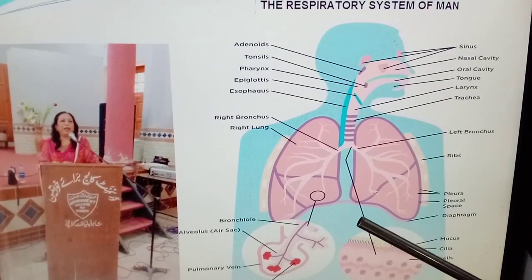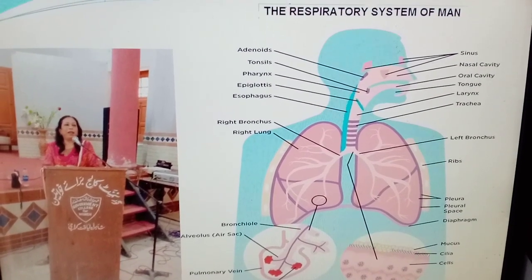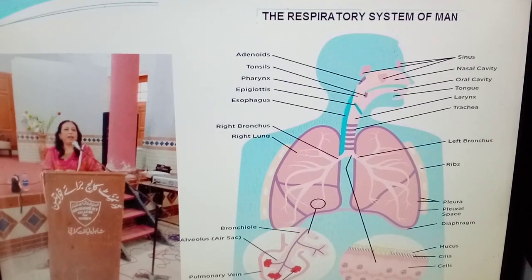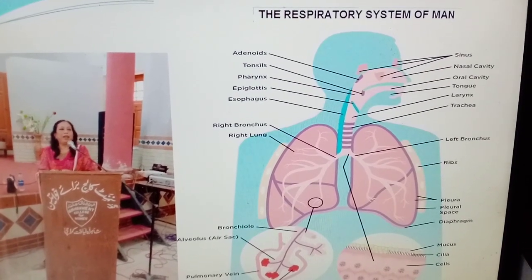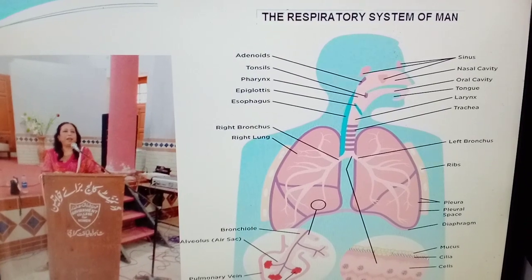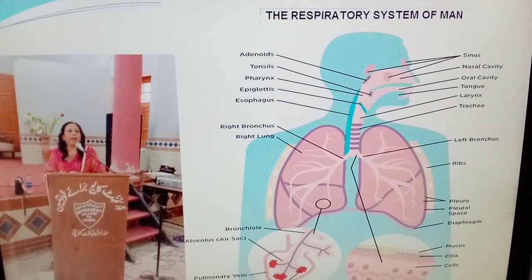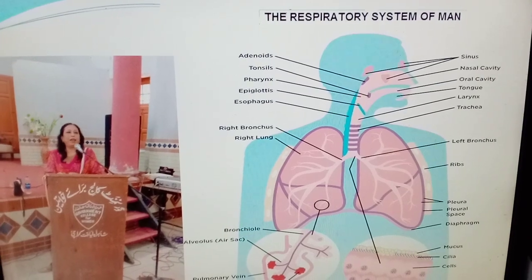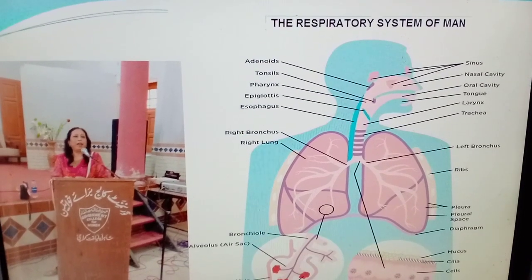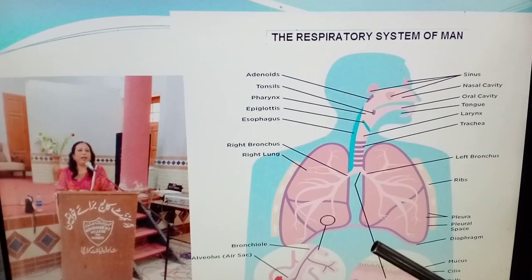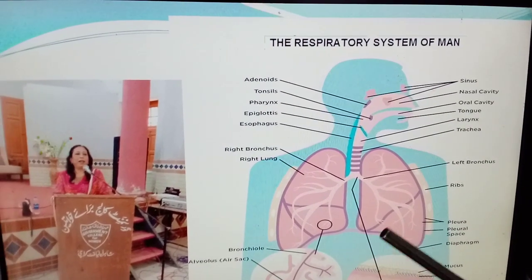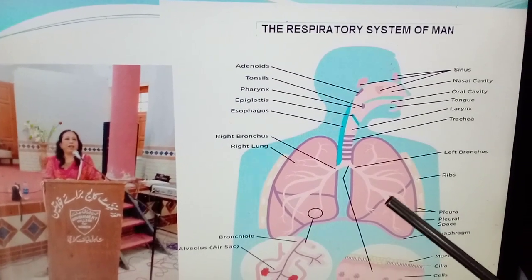A thin layer of the fluid acts as a lubricant, allowing the lungs to slip smoothly as they expand or contract during breathing. They are responsible for providing oxygen to the capillaries and exhaling carbon dioxide. The right lung is divided into 3 lobes, and the left lung into 2 lobes.